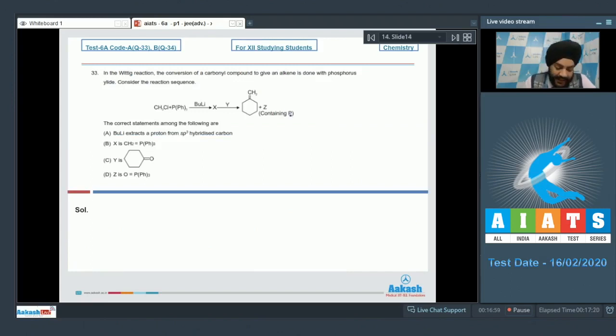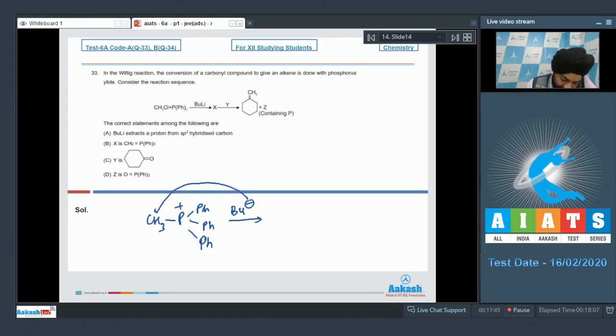Question 33. In the Wittig reaction, the conversion of a carbonyl compound to give an alkene is done with phosphorus halide. Consider the reaction sequence. So we have been given a reaction and we have to comment on the correct statements out of the ones given. So if I try and figure out this reaction sequence, students, we have PPh3 and we have CH3Cl. So this PPh3 is going to make an SN2 attack over this CH3Cl, leading to the formation of the phosphonium salt as shown. Now students, the BuLi contains the Bu minus, which is a very strong base.